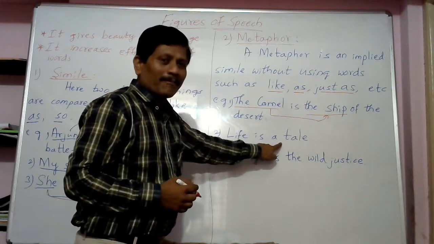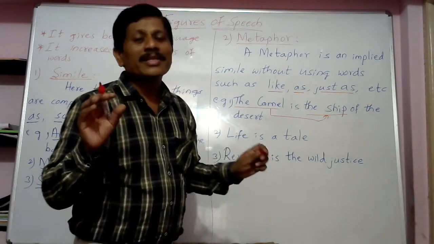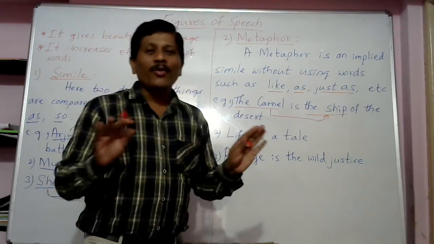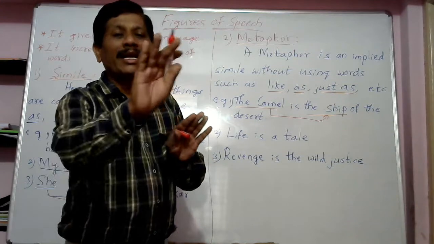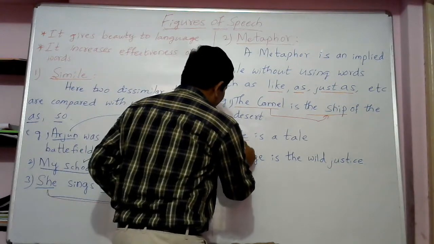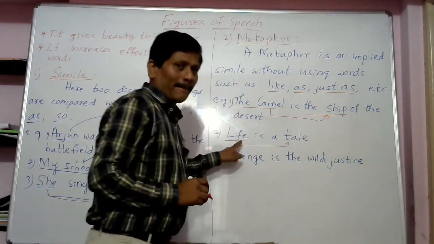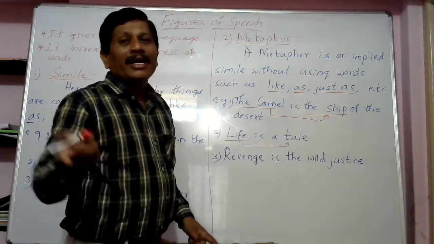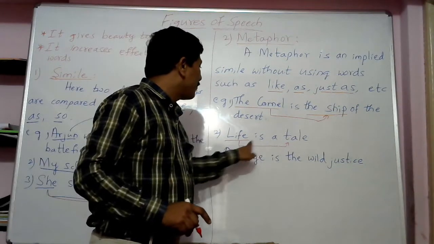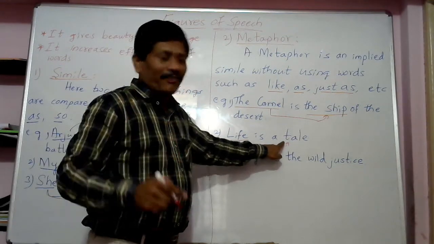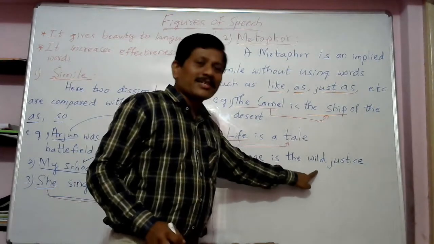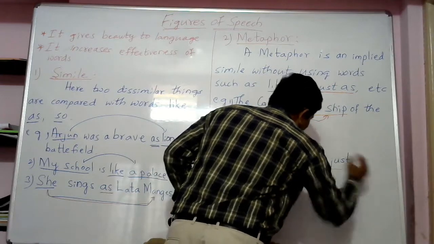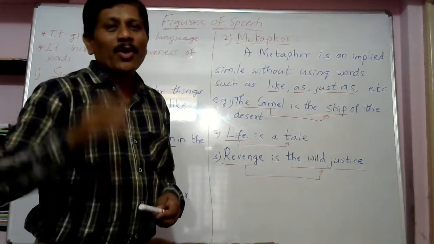Life is a tale. See, you must understand the difference between simile and metaphor. In simile we find like, as. In metaphor we don't find them. It is compared directly. Here life is directly compared with a tale. If it is simile, life is just like a tale. If it is metaphor, life is a tale. Life is compared to a tale directly. Next, revenge is a wild justice. So revenge is compared to what kind of justice? Wild justice. Revenge is compared to wild justice.